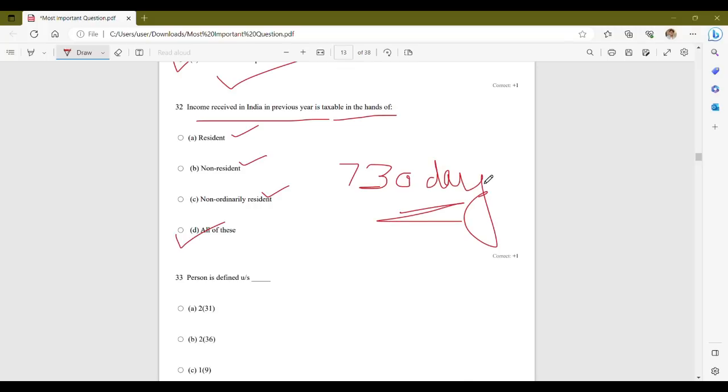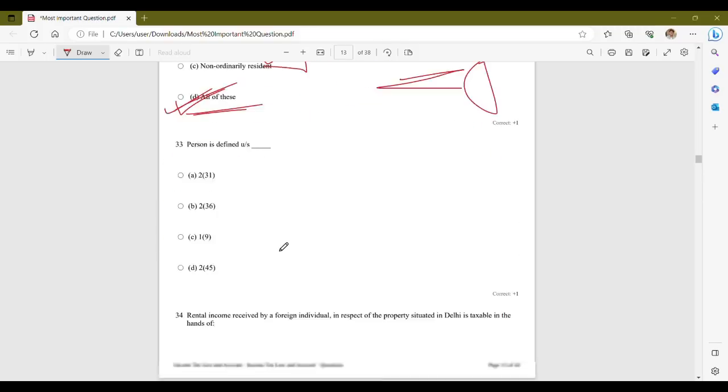In the preceding 7 years, non-ordinarily residents are taxed similarly to non-residents, which means their income received in India or income accruing or arising in India is taxable. Therefore, all three of these are taxable in the hands of the person under the Income Tax Act. Therefore, the correct answer is option D, that is all of these.